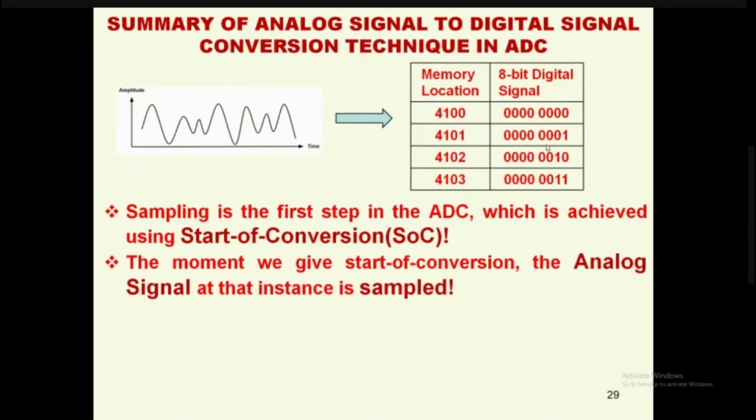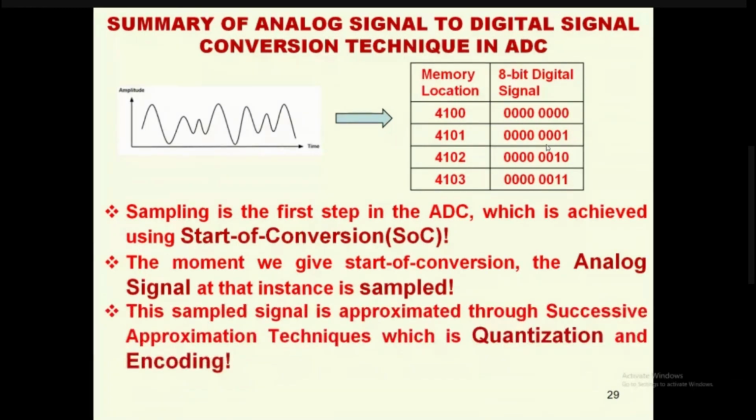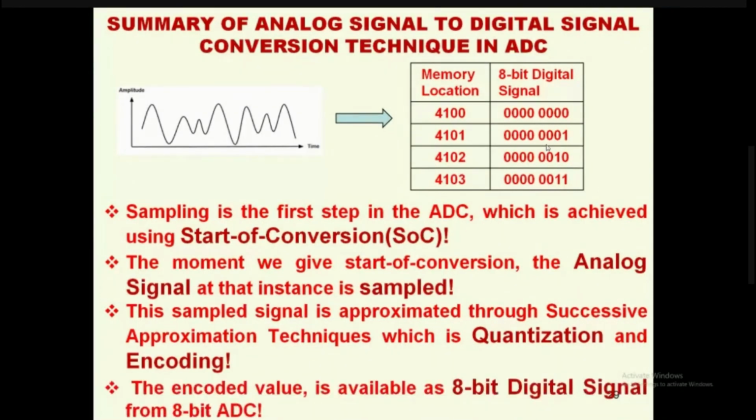The moment we give start of conversion, the analog signal at that instant is sampled. This sampled signal is approximated through successive approximation techniques, which is quantization and encoding. The encoded values are available as an 8-bit digital signal from the 8-bit ADC. Fantastic, right? So sampling, quantizing, and encoding is happening inside the analog to digital converter, which converts our infinite values in analog signals to finite values in digital.